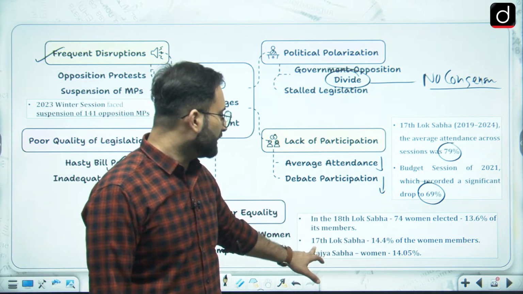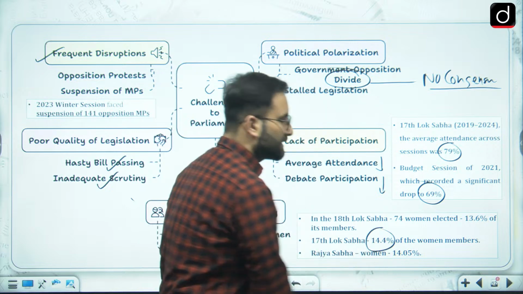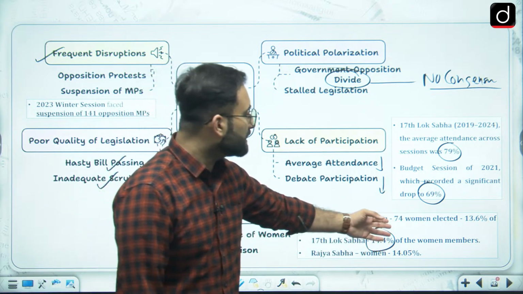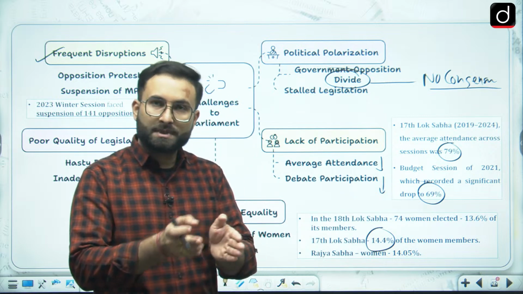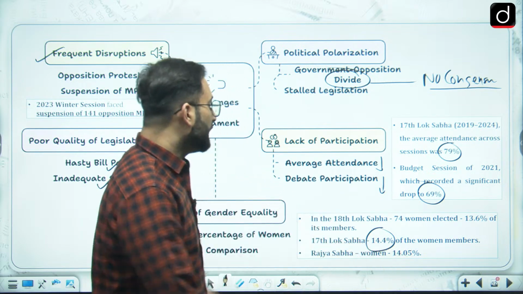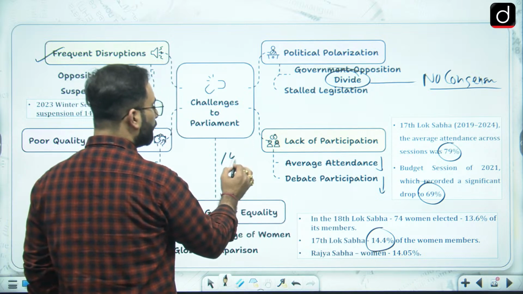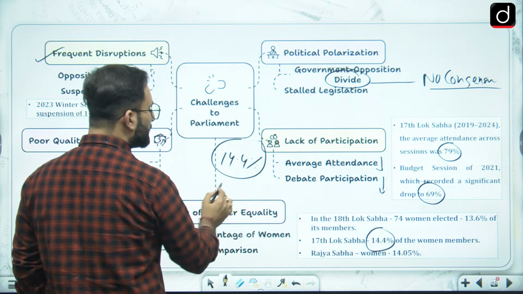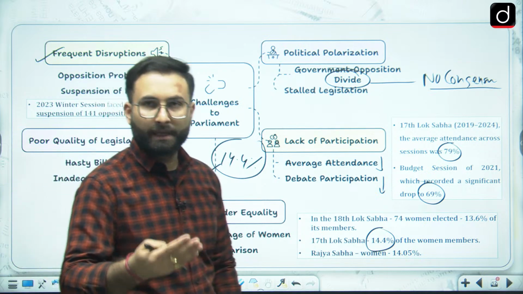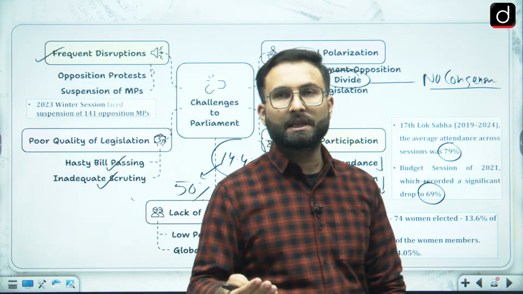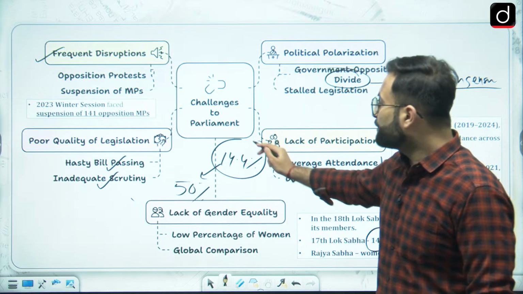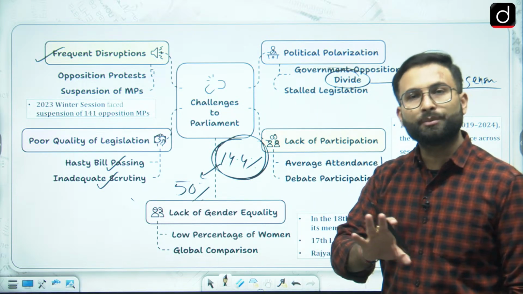When we are talking about the 17th Lok Sabha, it was 14.4%. And in the 18th Lok Sabha, that is right now, it is 13.6%. So participation has decreased. Even the highest, 14.4%, is the representation for women, who are 50% of the population. Out of that, the only representation they are getting in the parliament is 14.4%.